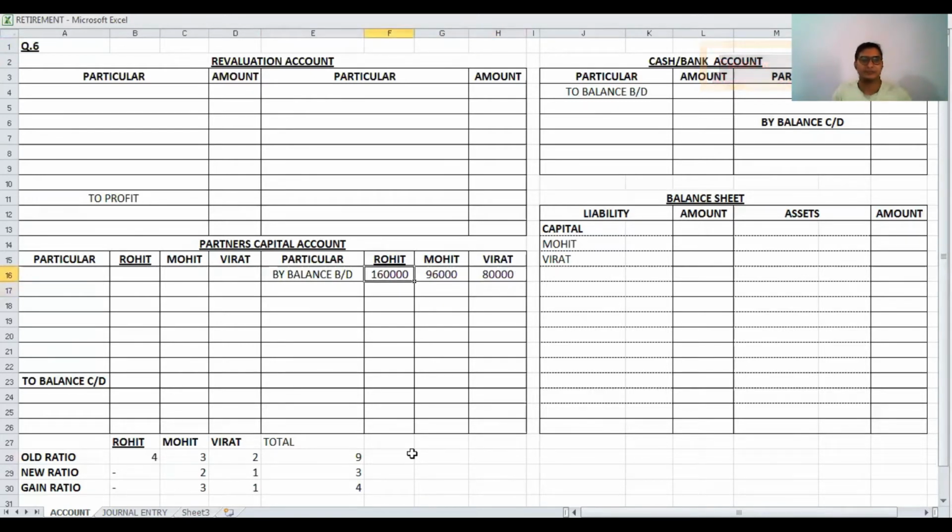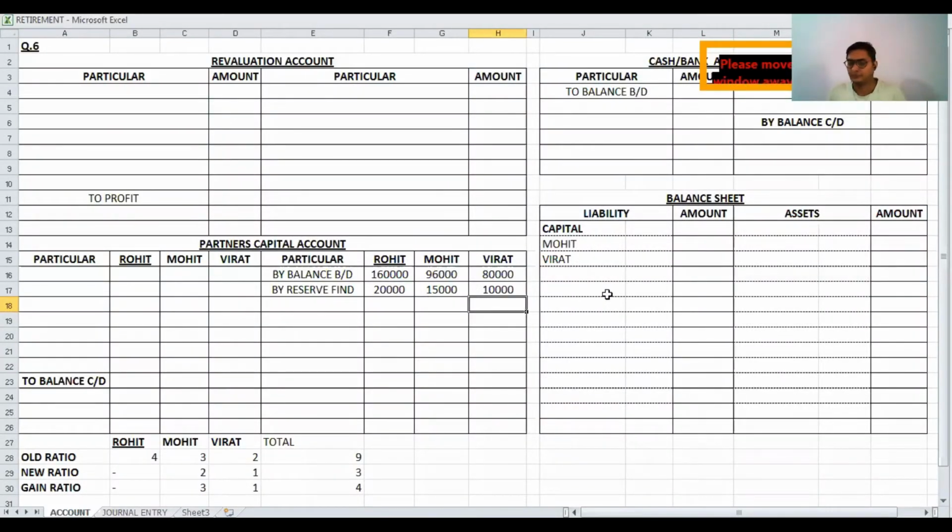Then the reserve fund value is 45,000, distributed between the partners in old ratio 4 is to 3 is to 2, so the reserve fund balance is 20,000, 15,000 and 10,000.